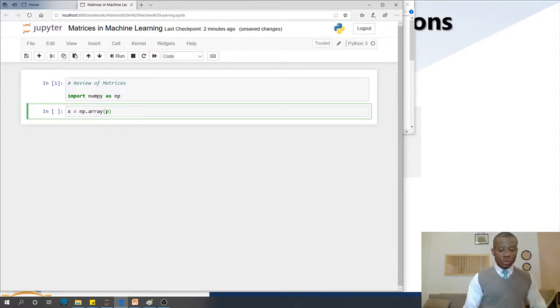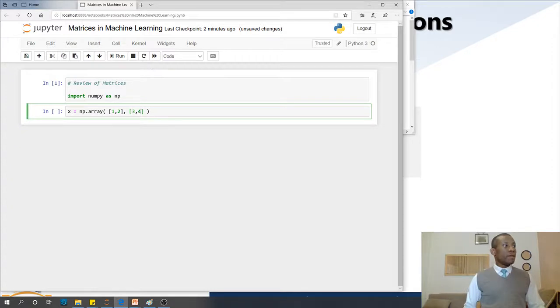So for instance, row 1 is going to be 1, 1, 2. So I specified row 1. If I want to specify row 2, let me make it a bit clearer, I can just start another square bracket, and this is going to be row 2. All right.